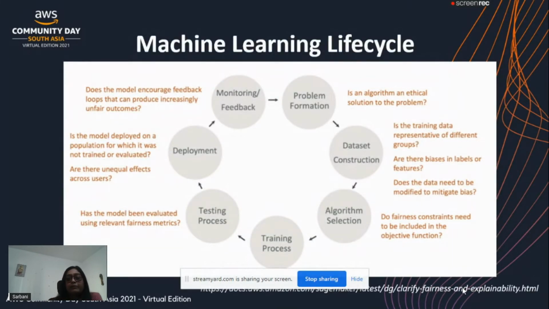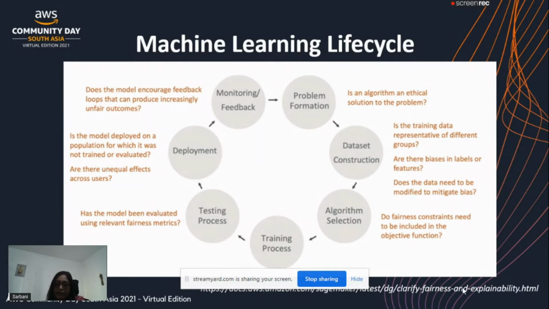Okay, so this is a high level machine learning life cycle. We can see at the first stage, when we are trying to understand the problem, a question is raised: is an algorithm an ethical solution to the problem? Then, when we are talking about AI ML, definitely we'll be treating a lot of data.